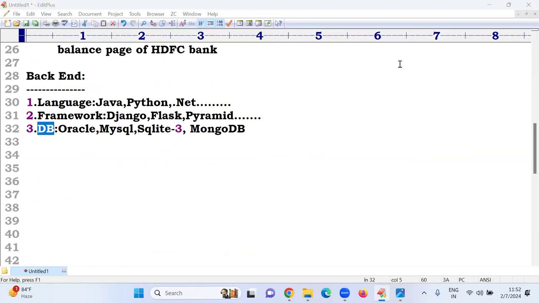Possible. In Django, built-in forms are available, and HTML code is generated automatically. I'm not writing a single line of HTML code. Django forms are there. By using that, it is possible. So now come to our story of what Django is.